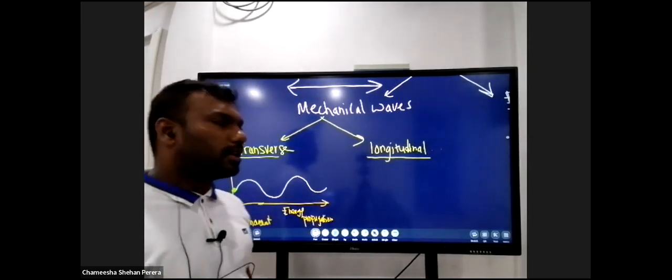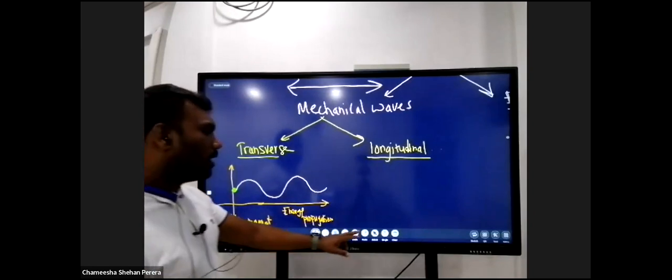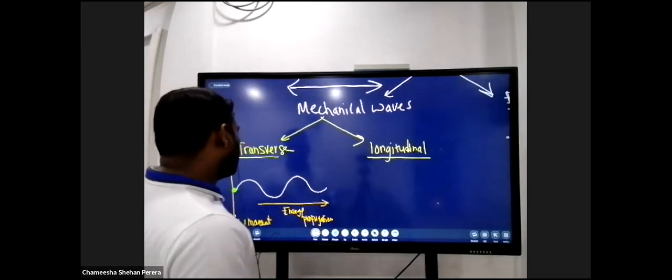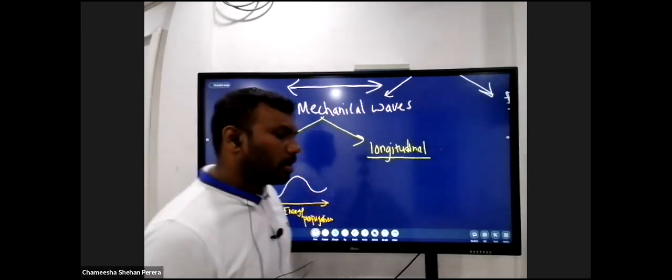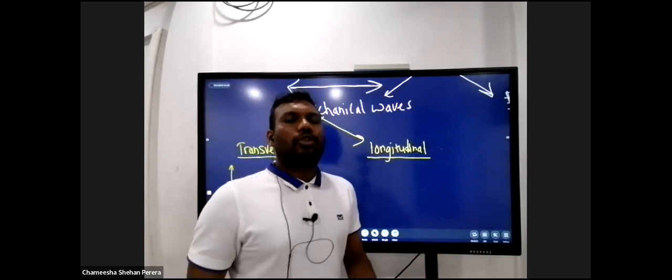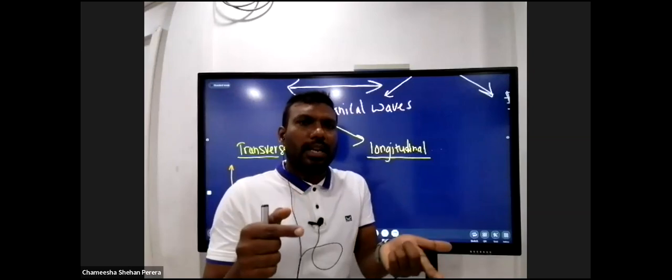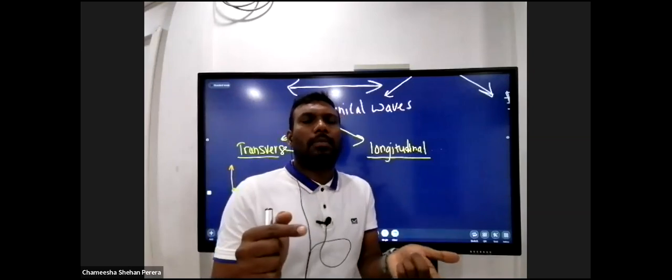Isn't it? Right? So this is not a graph actually, right? Don't make it as a graph. I just wanted you to see the directions of the oscillation of particles and the direction of the propagation of the energy. එතකොට මේ this is a mechanical wave. Transverse is a mechanical wave, which means it needs a medium for the propagation.